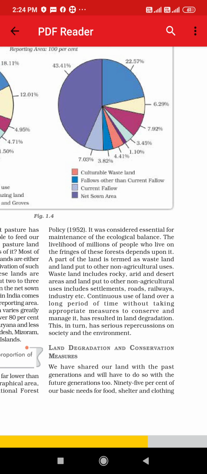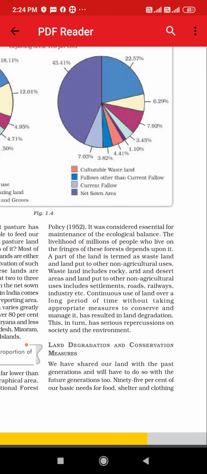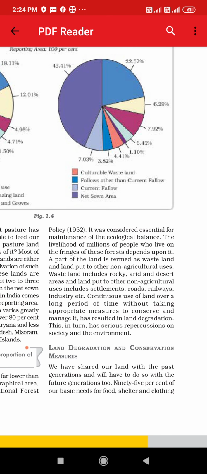Okay, the next topic is land degradation and conservation measures, that is, how lands get degraded and what steps are to be taken to conserve and protect our land. Here it is given: we have shared our land with the past generation and we will have to do it with the future generation also. We have already shared our land with the past generation. In the present we are using it, and in future the future generation is going to use it.